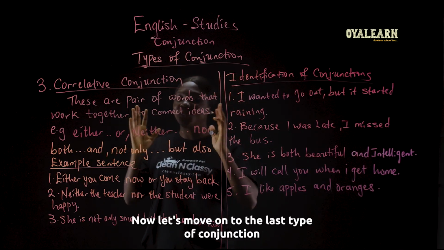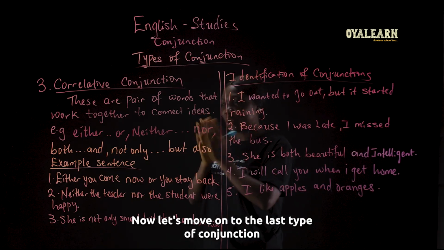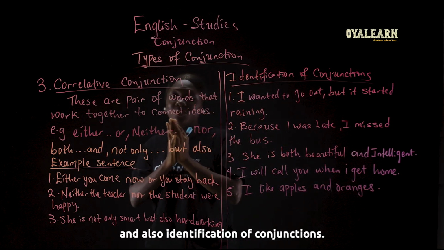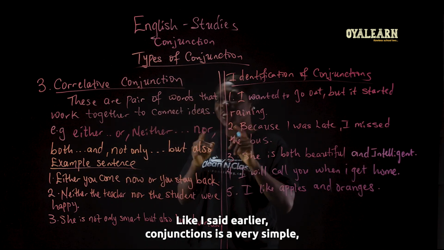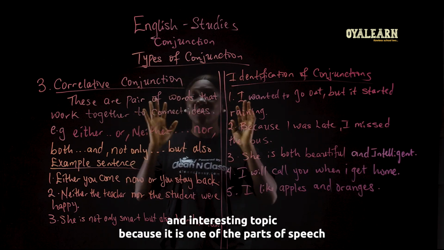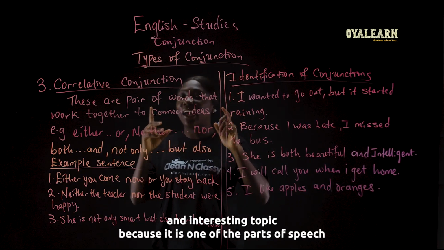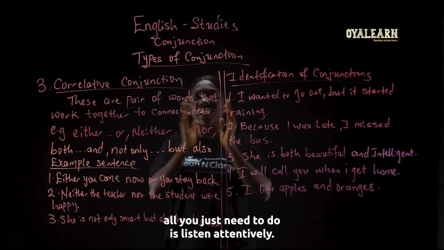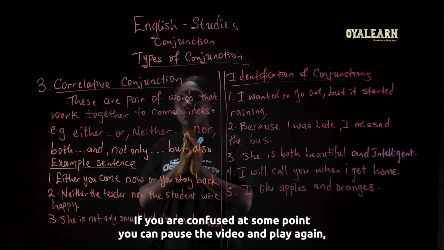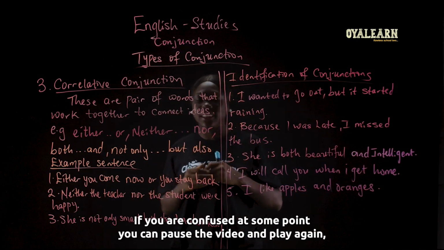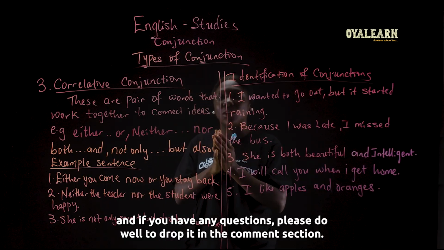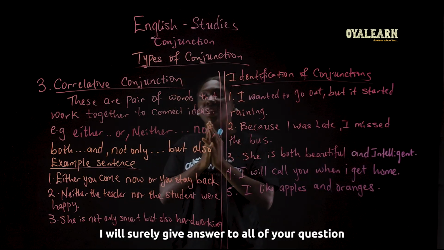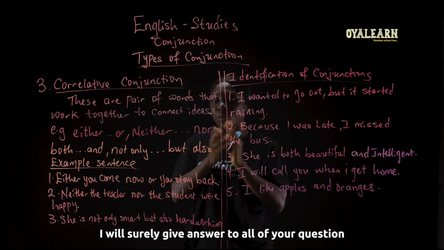Now, let's move on to the last type of conjunction and also identification of conjunction. Like I said earlier, conjunction is a very simple and interesting topic because it is one of the parts of speech. All you just need to do is listen attentively. If you're confused at some point, you can pause the video and replay it again. And if you have any questions, please do well to drop it in the comment section. I will surely give answers to all of your questions.